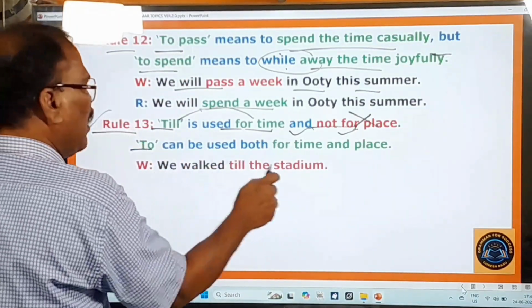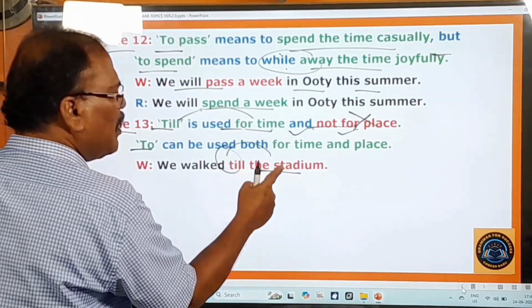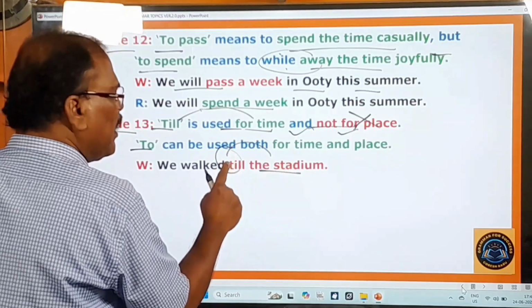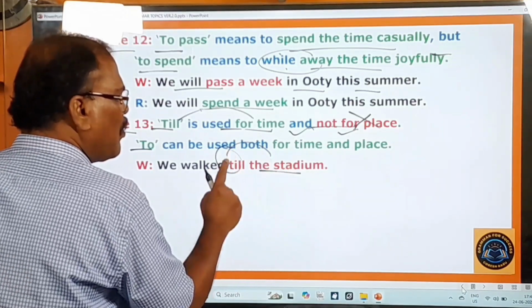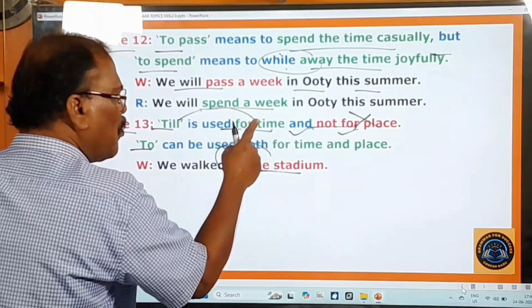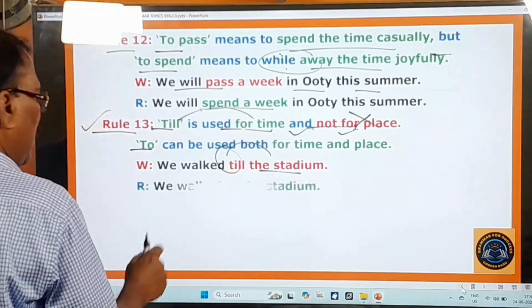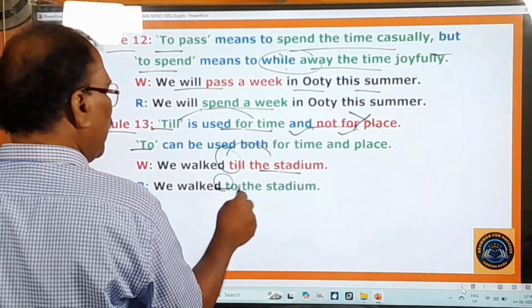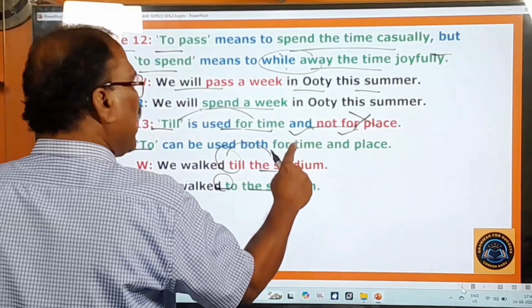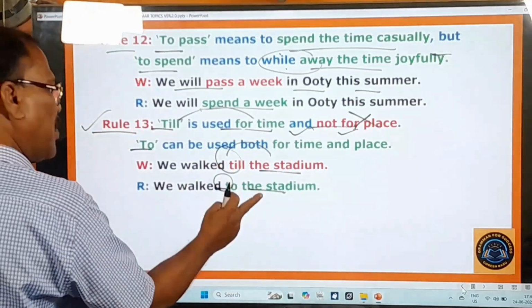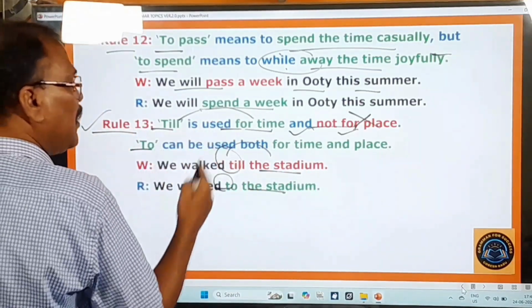So we walk till the stadium. See, till should not be used with the place, because it does not indicate a place. It is not used with place. It is used only with time. And therefore, you have to say, we walk to the stadium. To can be used for the time and place. Therefore, you have we walk to the stadium. That's correct. We cannot say till that stadium.